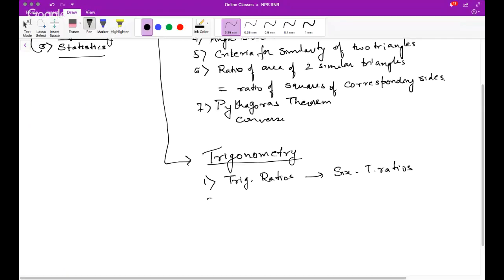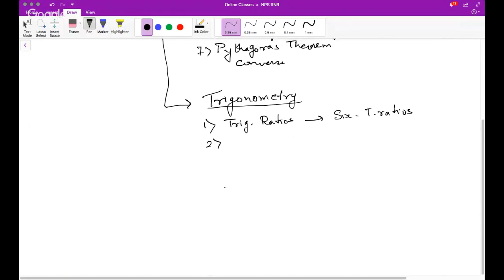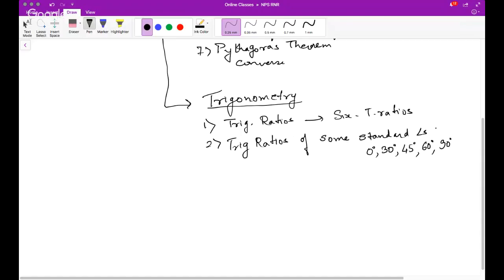And then we had trig ratios of some standard angles like 0 degrees, 30 degrees, 45 degrees, 60 degrees, and 90 degrees.